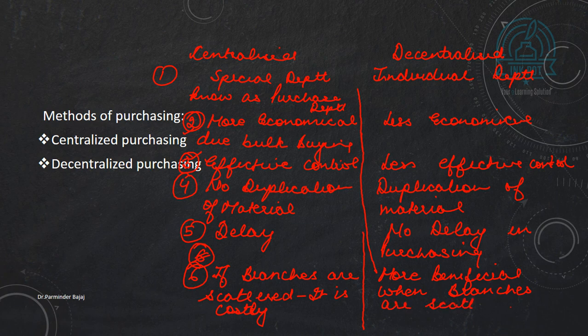So hope you are clear with the difference between centralized and decentralized purchasing.